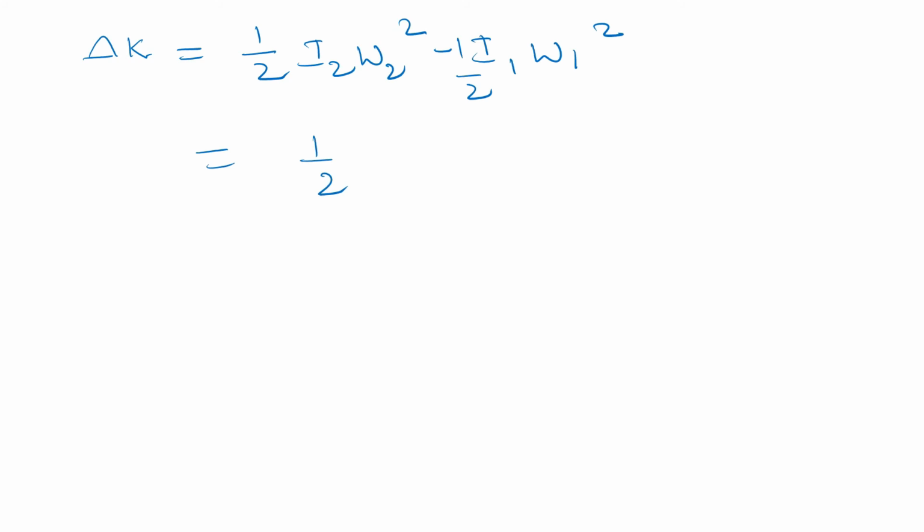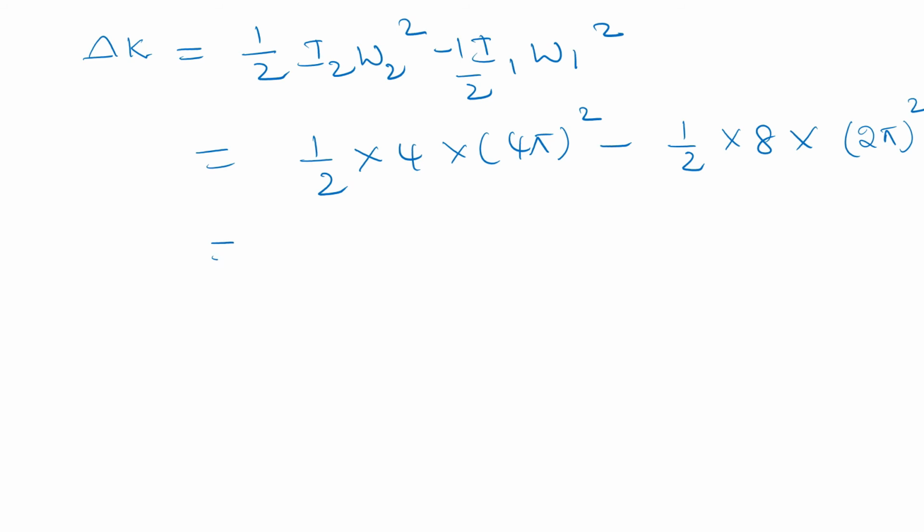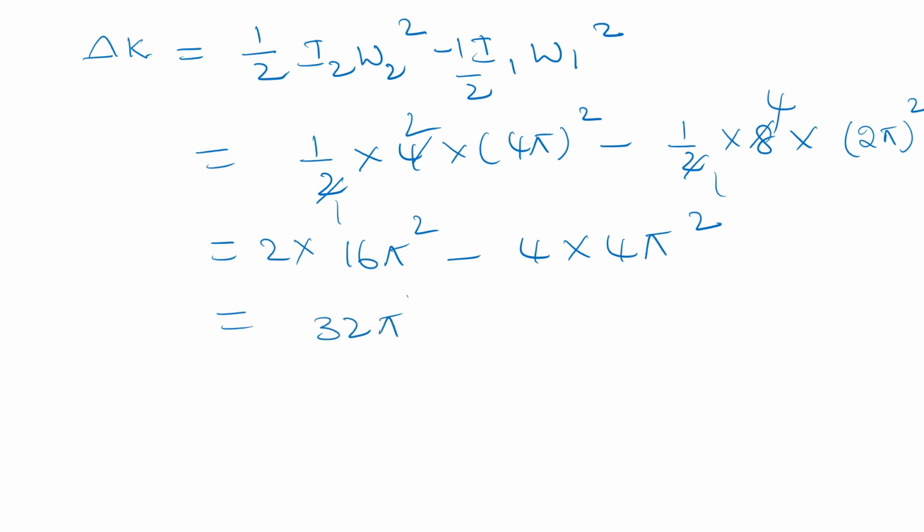Substituting values, half into 4 into (4 pi) squared minus half into 8 into omega 1, which is (2 pi) squared. That is 2 into 16 pi squared, 32 pi squared, minus 4 into 4 pi squared, 16 pi squared.